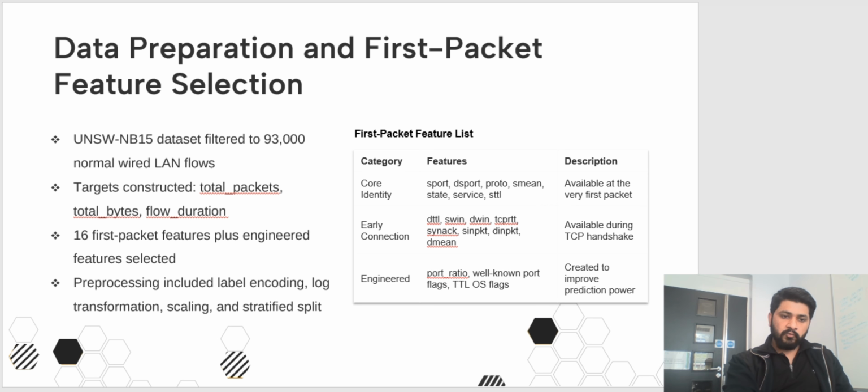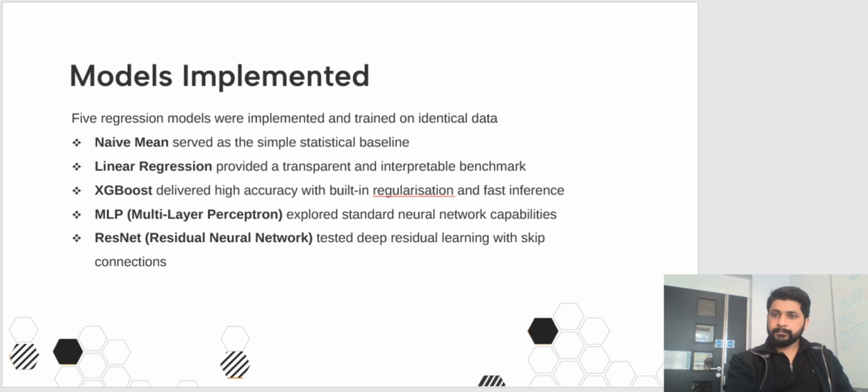Now I'm going to move to the models implemented. So five regression models were implemented and trained on identical data. First of all, we have the naive mean. This is simple: it predicts the same average value for all flows. It's a simple baseline to compare against. Then we have linear regression. This is a basic model that assumes a linear relationship between input and output.